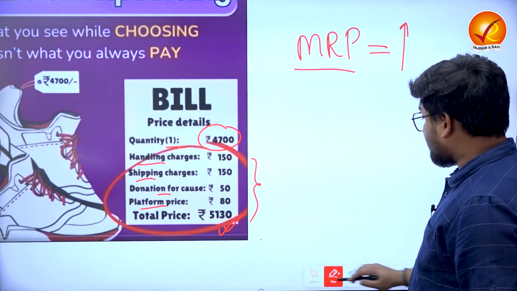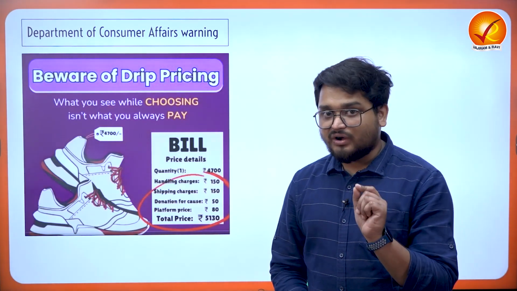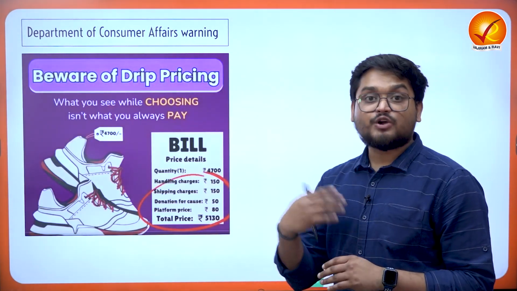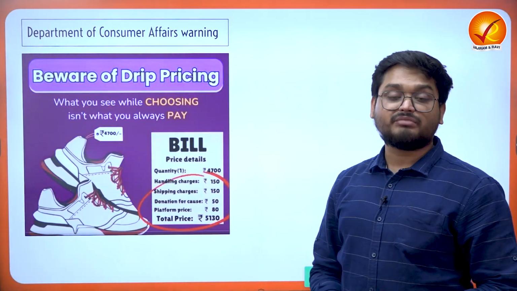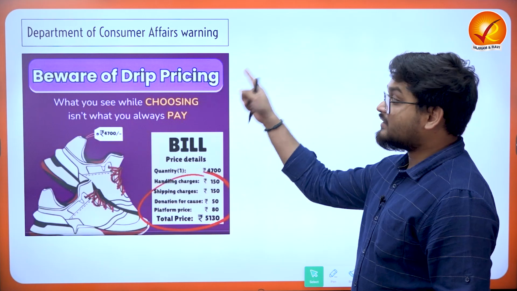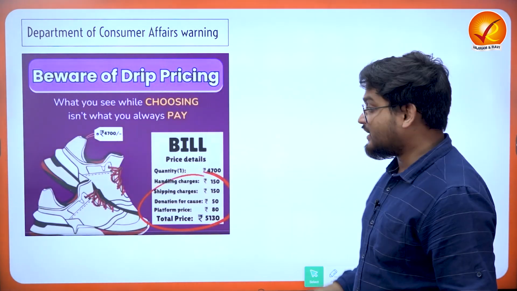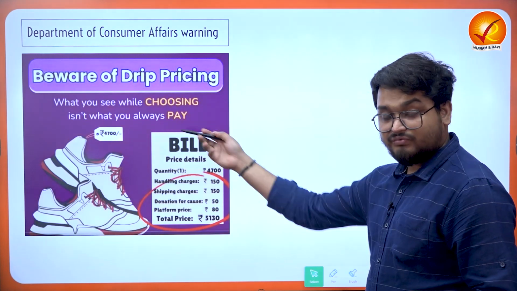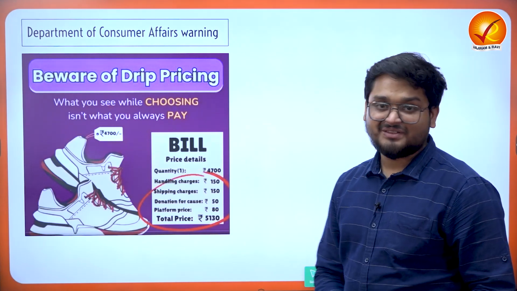That is why the government, via the Department of Consumer Affairs, has warned that e-commerce platforms must not use this drip practice, and consumers must be made aware of what actually happens, because the cost of goods and services increases after the imposition of these charges.